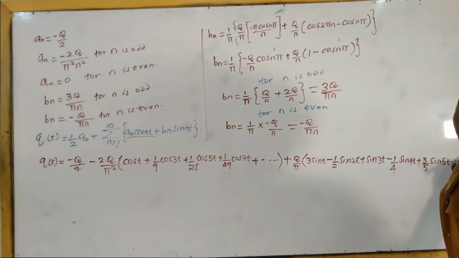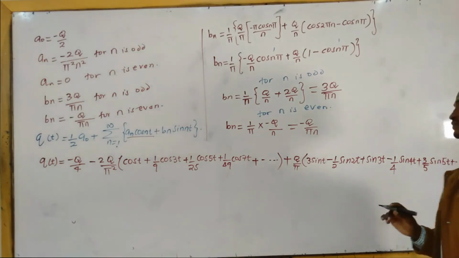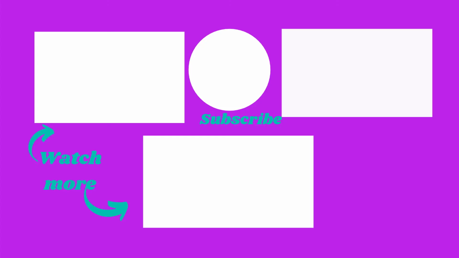It's a series, it never ends. We are summing up to infinity. If you had to sum up to infinity, you would never finish your exam. So that's how you write the Fourier series. That's how you expand a certain function, or represent a certain function in terms of a Fourier series.